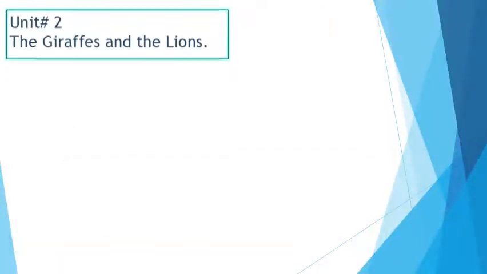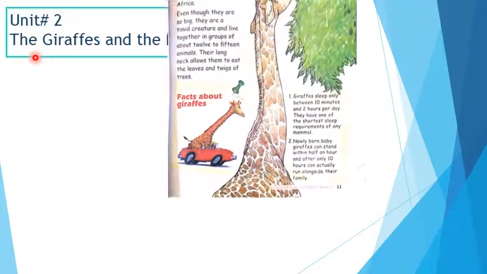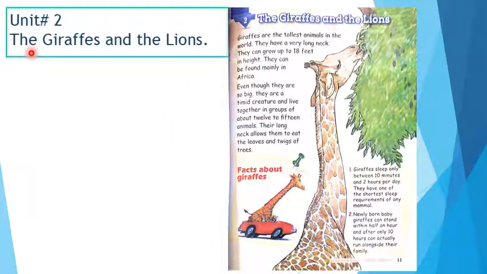Now my dear students, let's move towards unit number 2. The title of this unit is The Giraffes and the Lions. So this unit is about giraffes and the lion. Where is the giraffe in this picture? Here is the giraffe. So students, this story is about giraffes having long necks. Have you seen any giraffe? Let's move toward the reading of this unit.